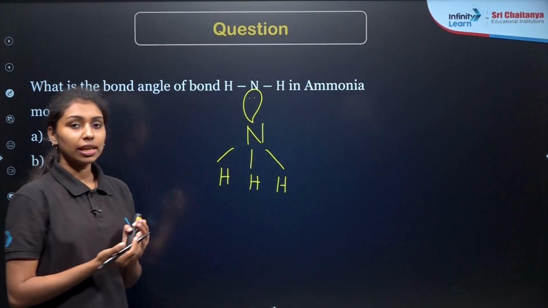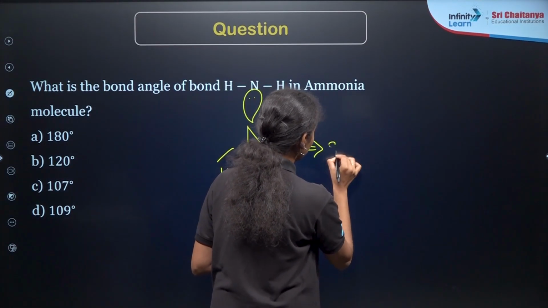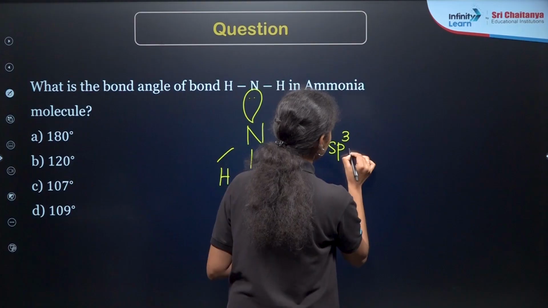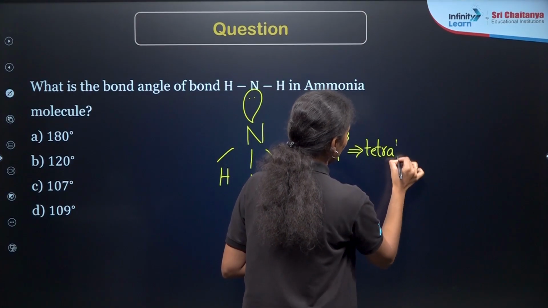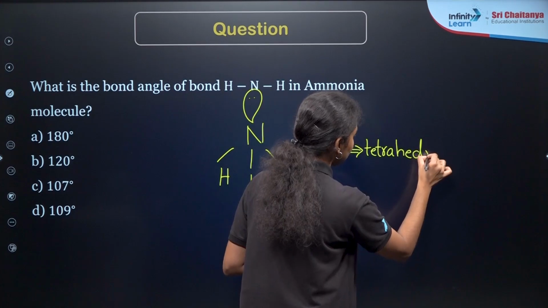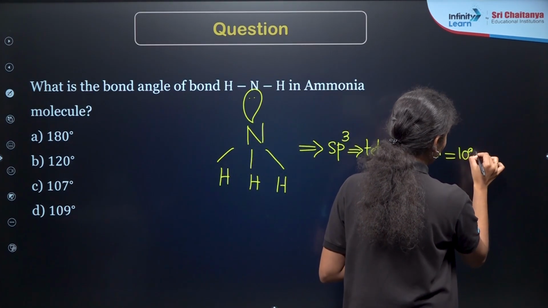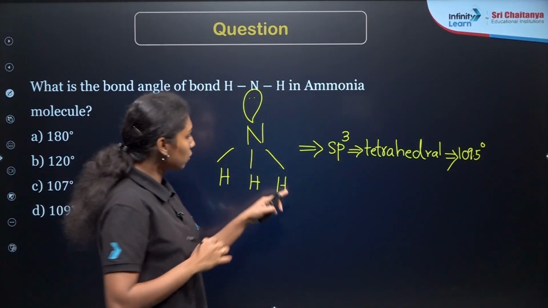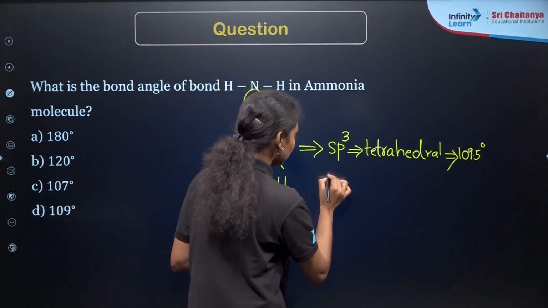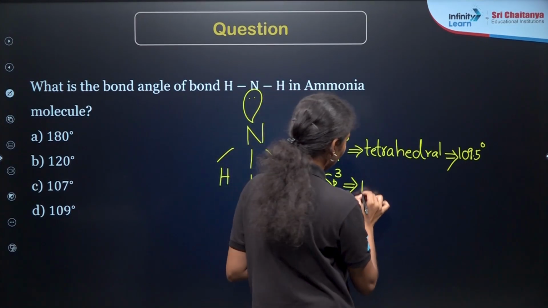We expect the hybridization to be sp3, so the expected shape is tetrahedral. But because of the presence of one lone pair, what happens here? Tetrahedral has a bond angle of 109 or 109.5 degrees. But here, because of the lone pair, the hybridization stays the same, sp3, but the shape is reduced to pyramidal, right?